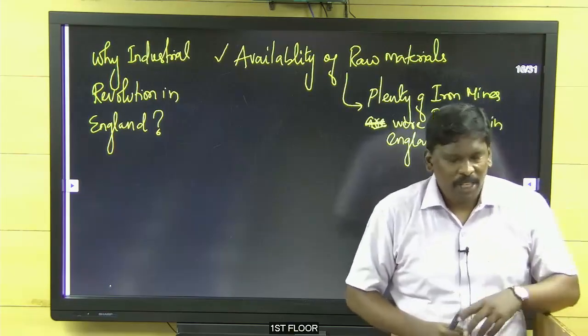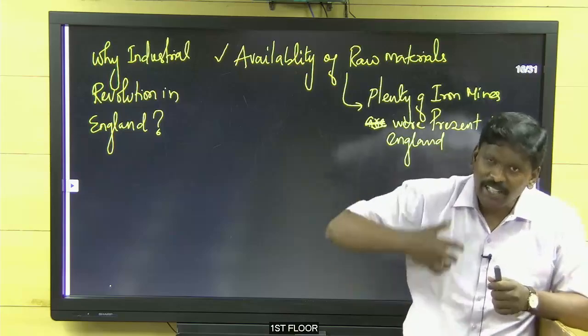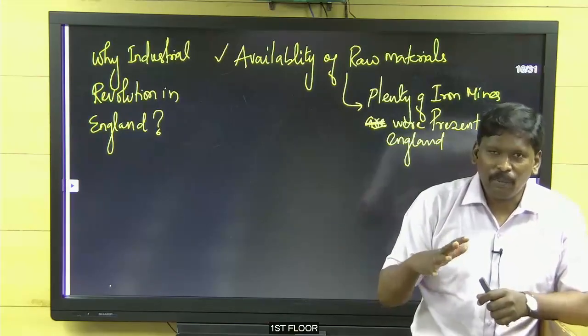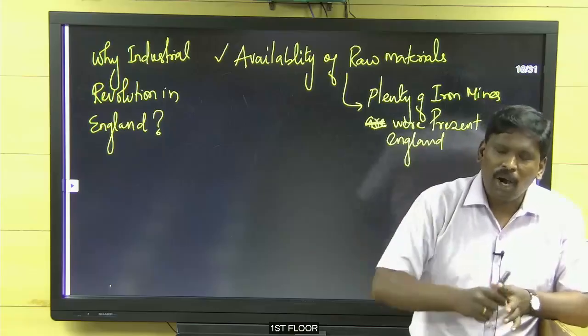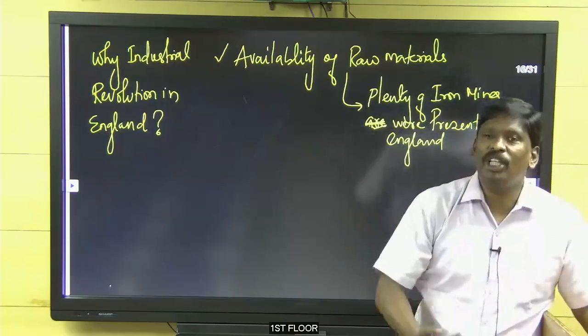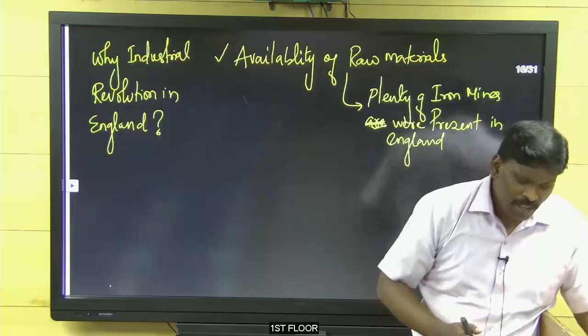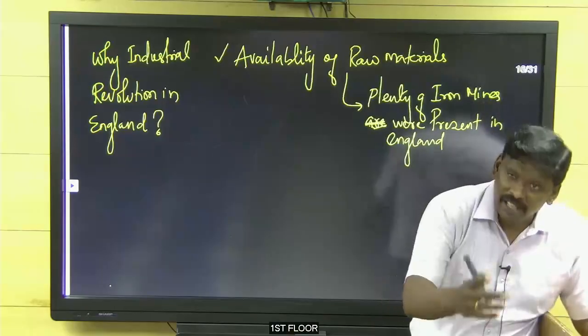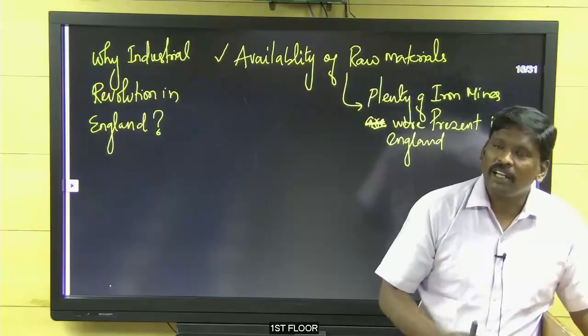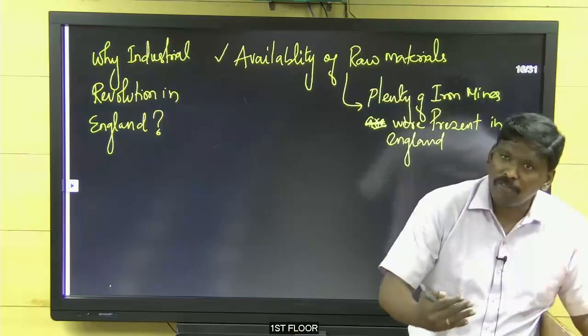In those times, how did they run the machines? Now we have electricity and coal. In those times, how did they run the industrial machines? With the help of a turbine. How can they run the turbine?